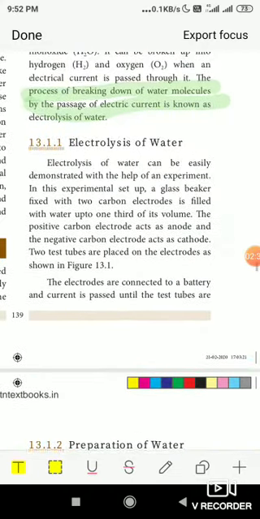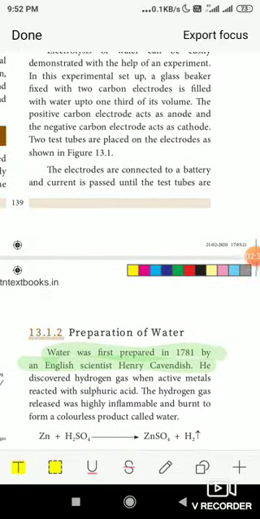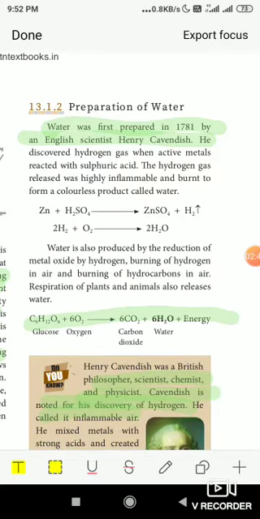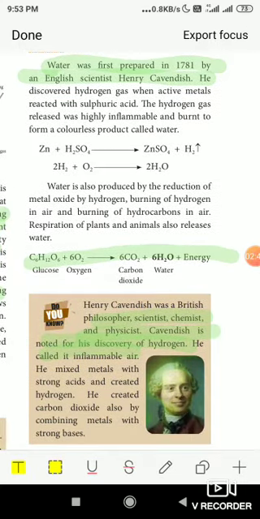It was found by preparation of water in the laboratory, and the hydrogen gas was found by Henry Cavendish, a British philosopher. And how did Henry Cavendish prepare hydrogen gas in the laboratory? He used active metals reacted with sulfuric acid, and the hydrogen gas was released from that, and he named it as the hydrogen gas, and it is a highly inflammable gas.